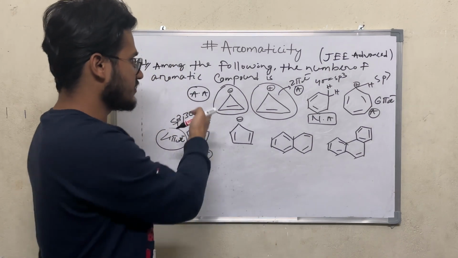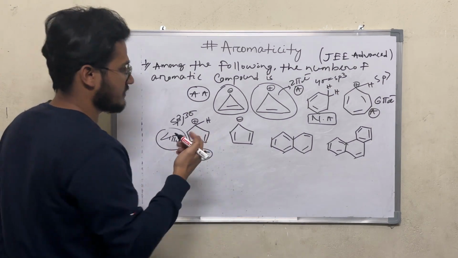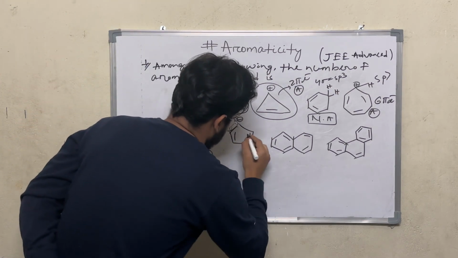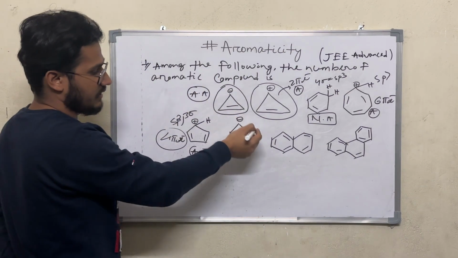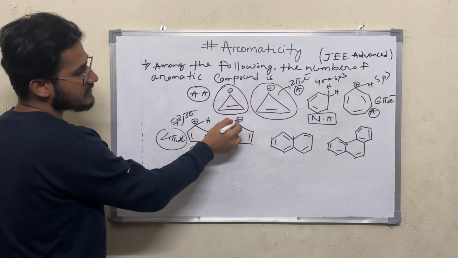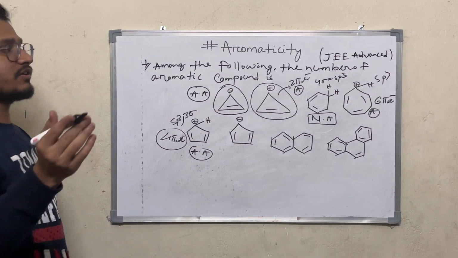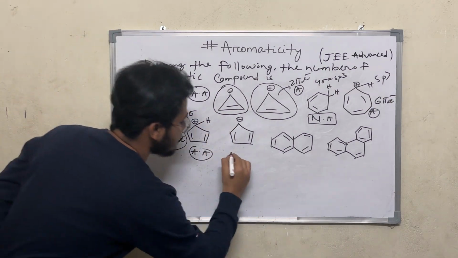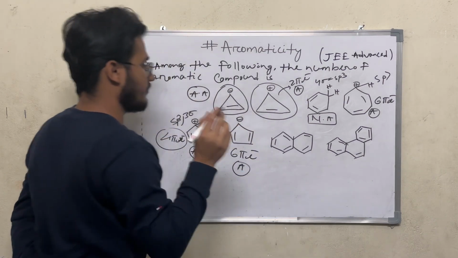I have already discussed the conditions of how to check the aromaticity, so that's why I am going so fast. So here again all the carbon atoms are cyclic, and it is a planar molecule, and I have already told you that if the negative charge is participating in the cyclic resonance, then the negative charge is going to be considered as pi electrons. So here there are 6 pi electrons, so it is also counted as an aromatic compound.